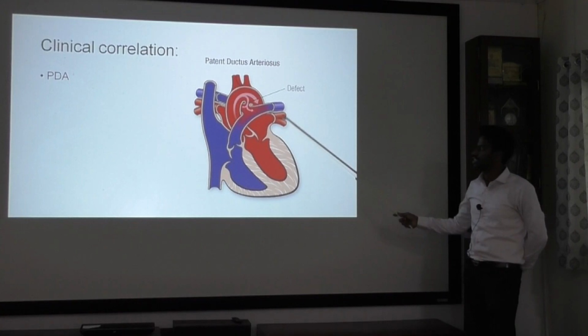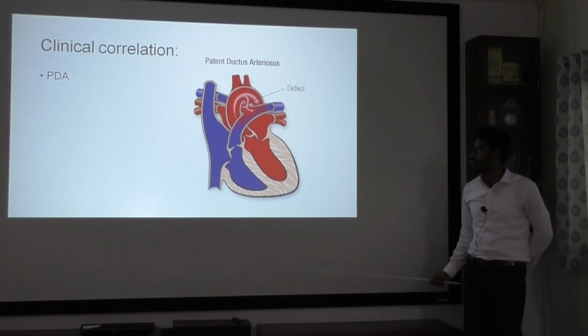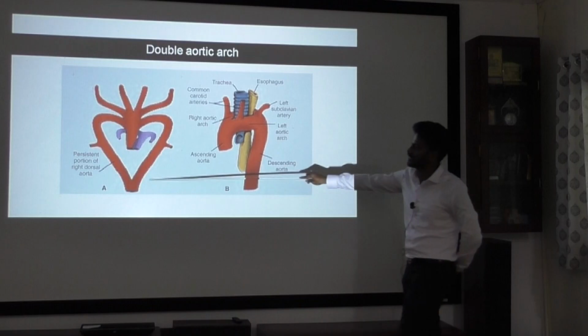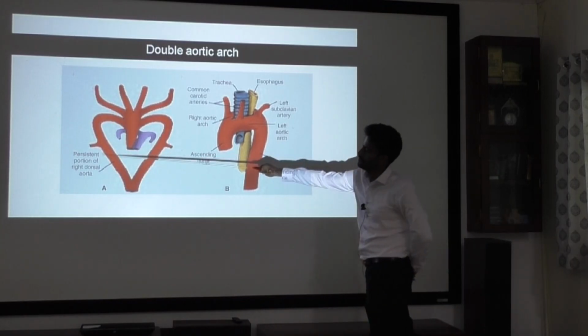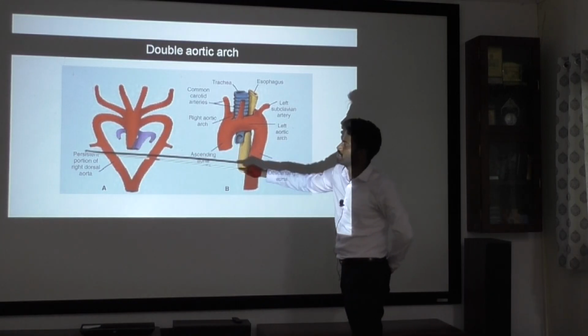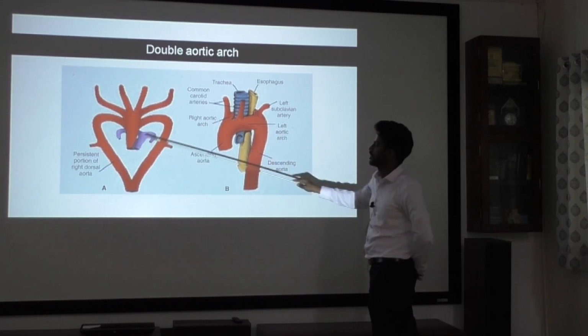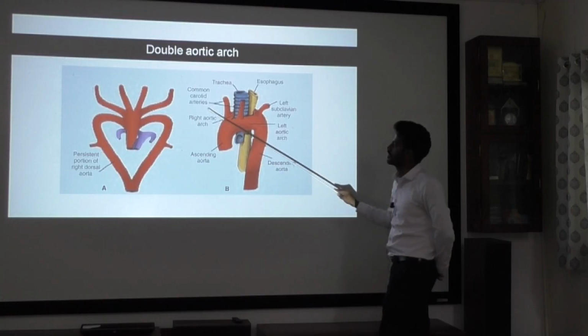So if this defect is large and significant, we have to close it by ligation, button closure, or device closure. If it is small, we can leave it. And sometimes what happens is there will be persistence of the dorsal aorta. This one will obliterate and this one will form your subclavian artery. But what happens is persistence of a portion of the right dorsal aorta. So this leads to double aortic arch.